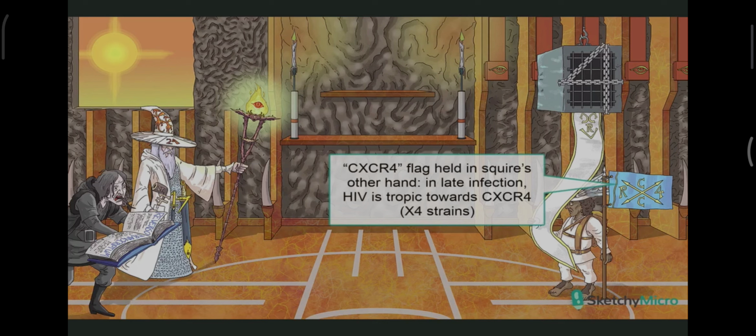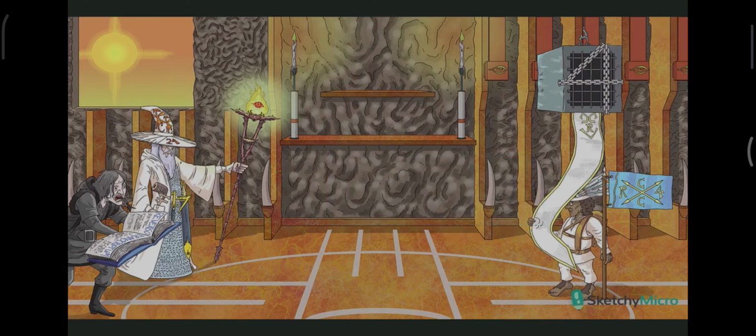And, like other viruses, HIV has developed the ability to acquire new virulence factors that enable its entry into host cells. In fact, later in the course of infection, some HIV strains acquire the ability to use CXCR4 as a co-receptor. Those that exclusively use CXCR4 are known as X4 strains. Some strains can actually use both co-receptors, and therefore are known as R5X4 viruses. Let's move on to transmission.